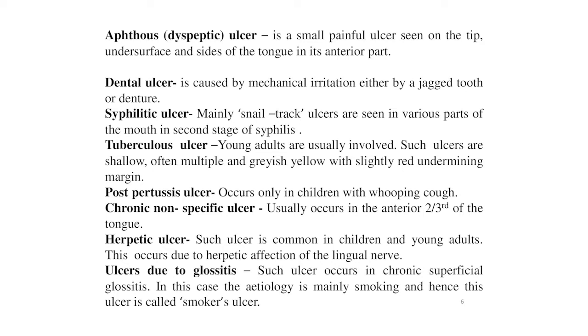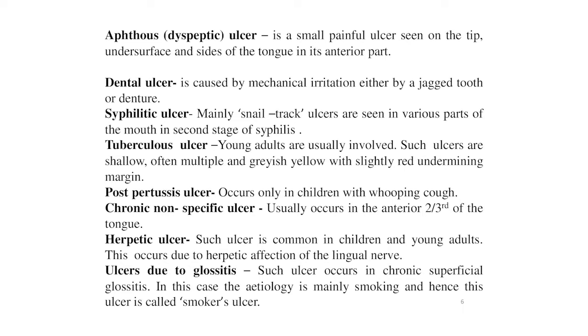Next is the post-pertussis ulcer. It occurs only in children with whooping cough. It is usually seen at the upper part of the frenum linguae and in the undersurface of the tip. Chronic non-specific ulcer usually occurs in the anterior two-thirds of the tongue. No etiological factors can be found out. It is moderately indurated and not very painful.